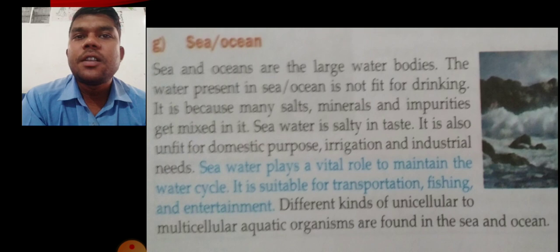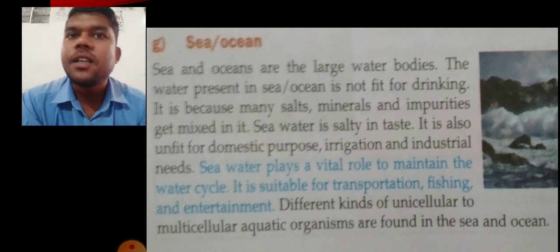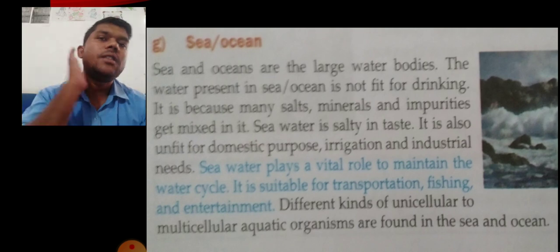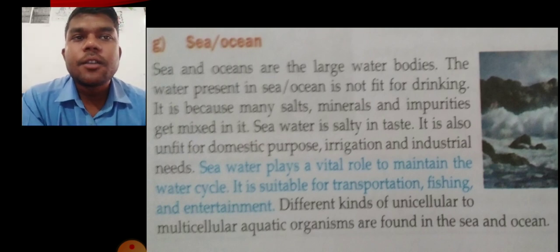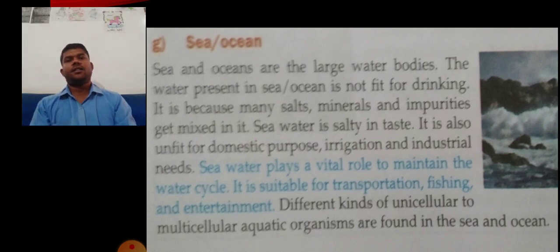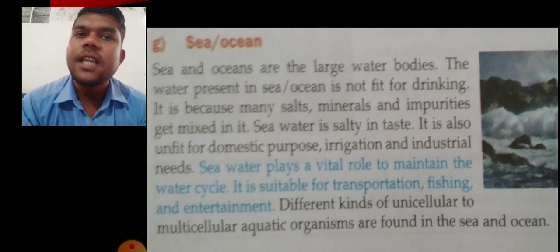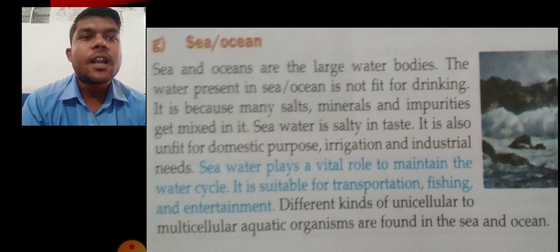Sea water is also collected. You have seen that in the rainy season, after the rainfall, there is flood and water everywhere. It is collected in the river, passes away through the river, and goes and mixes with the sea and ocean. During this journey, different kinds of salt and impurities are mixed into that water, so it is not safe for drinking. Sea water is salty in taste.